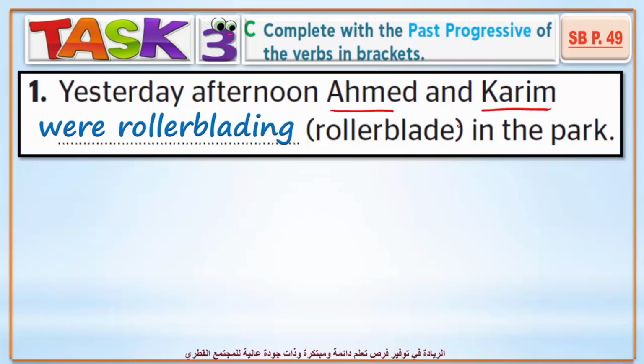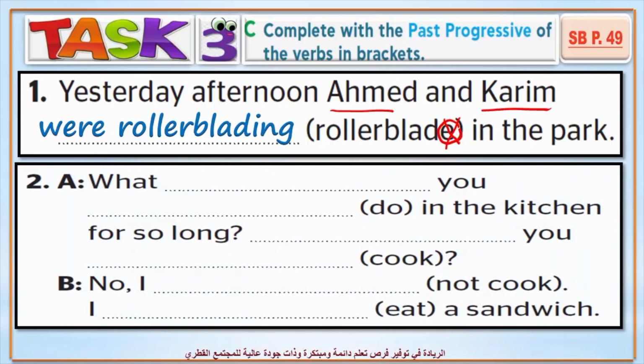Notice here, the verb we have in brackets ends with an E. When we add an ing, we delete the E. Okay. 2. This is the question form and the negative form. Think about the subject and decide whether you're going to use was or were. Here we have you and again you. So, yes, were, what were you? And we add ing, doing, what were you doing in the kitchen for so long?